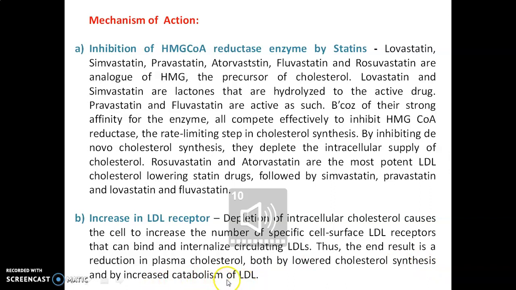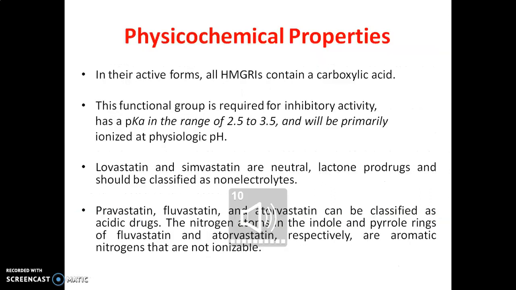The statin drugs inhibit cholesterol synthesis, and as a result our body decreases the LDL and VLDL level. So this is the mechanism we have seen of how the statin works.